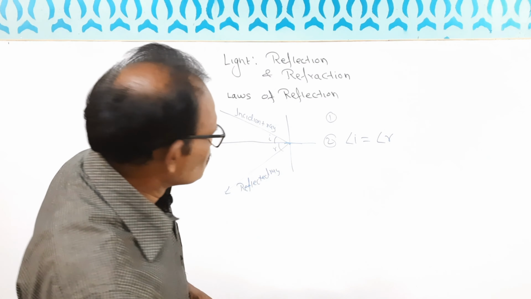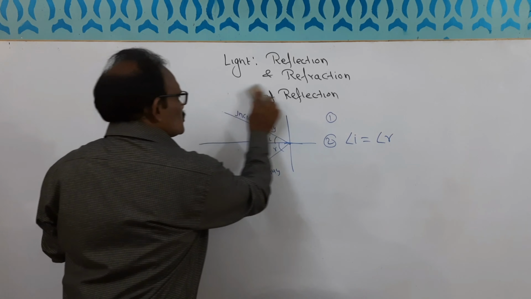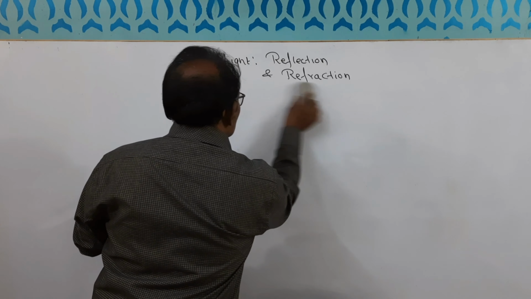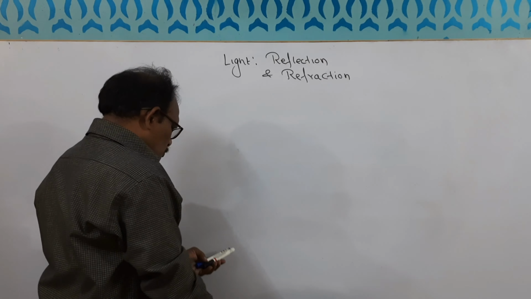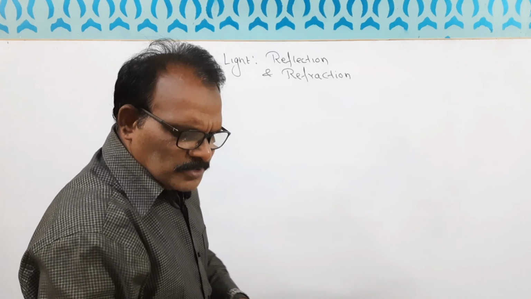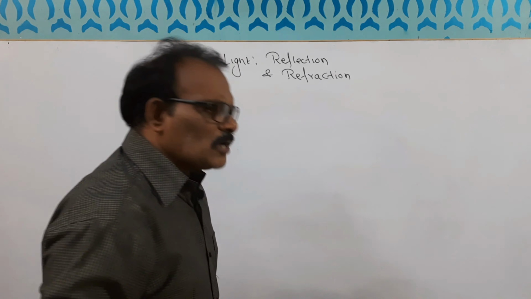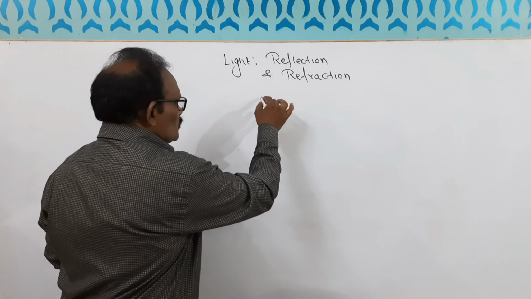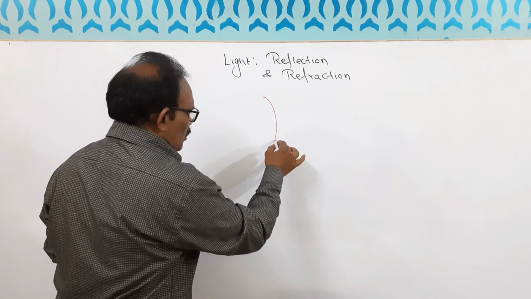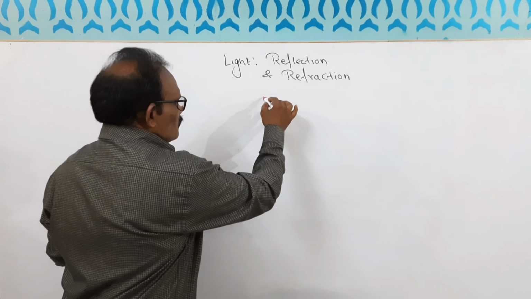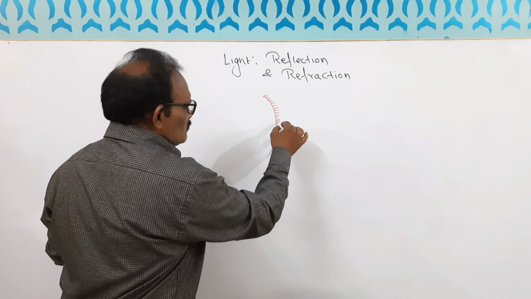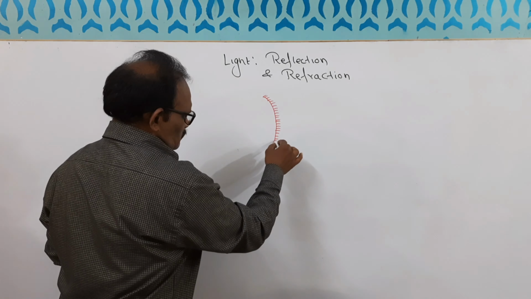Now we'll discuss spherical mirrors. What are spherical mirrors? There are two types of spherical mirrors. One is the concave mirror. You see, this is a mirror. We will coat it with silver. Why a silver coat? Because silver is the best reflector.